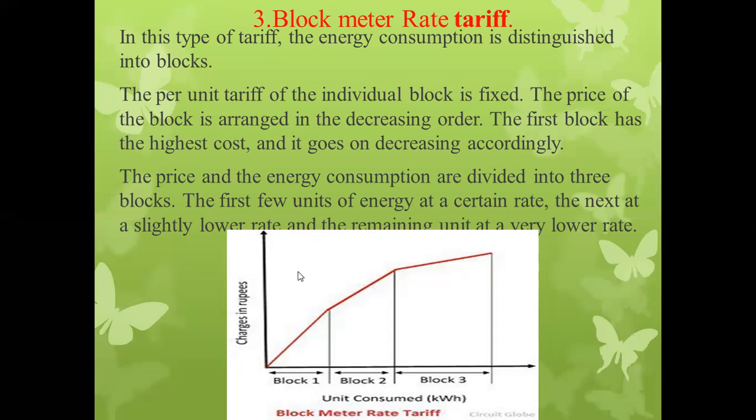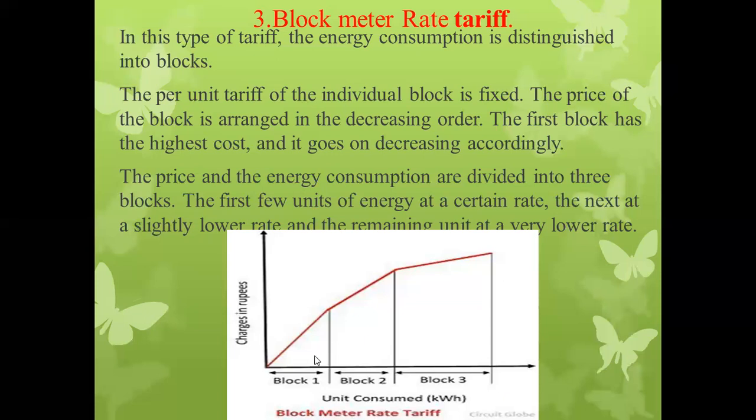In the graph, the charges in rupees are plotted on the y-axis, and units consumed are plotted on the x-axis. These blocks are arranged in such a way that they are in order of their electrical energy or units consumed.